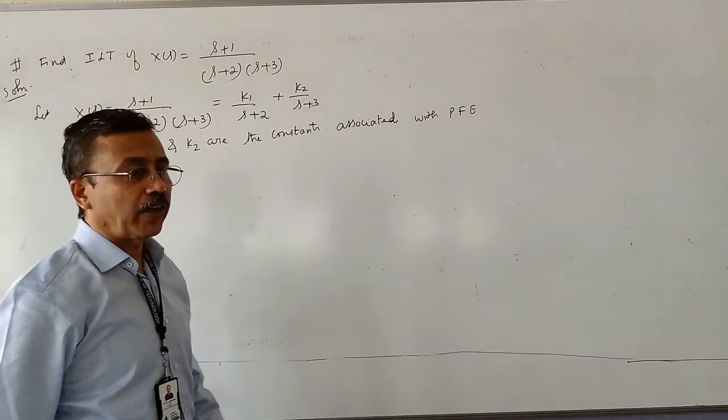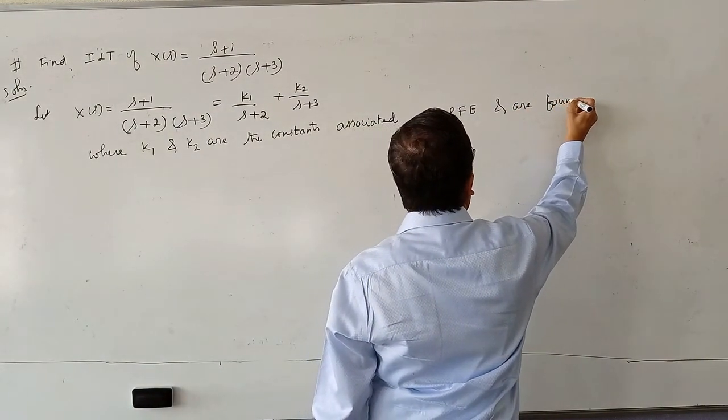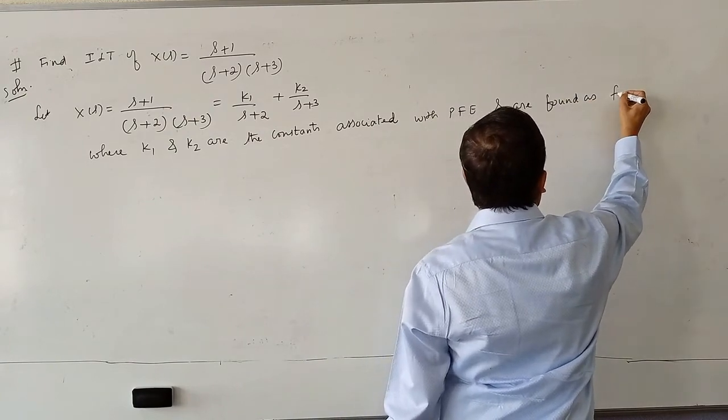PFE means partial fraction expansion, and they are found as follows.